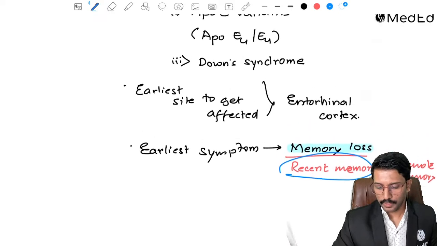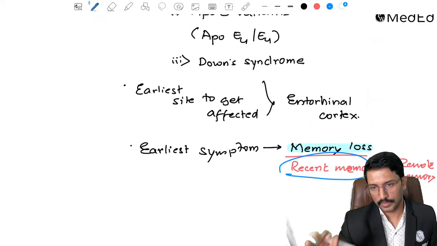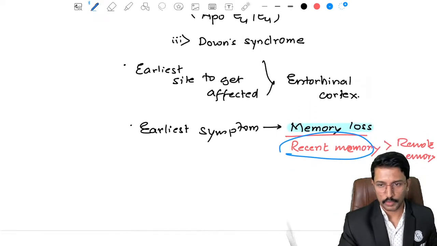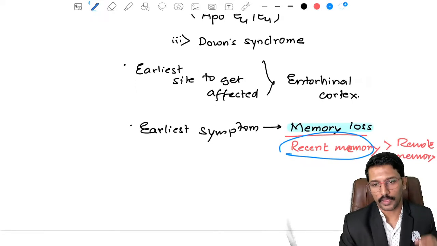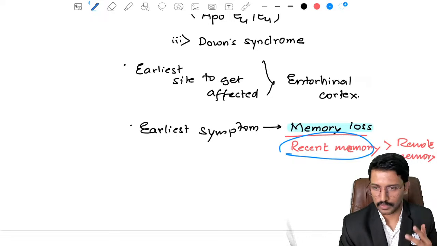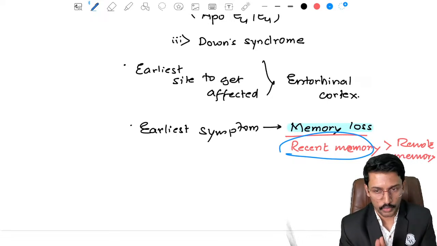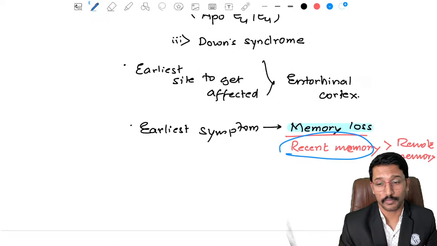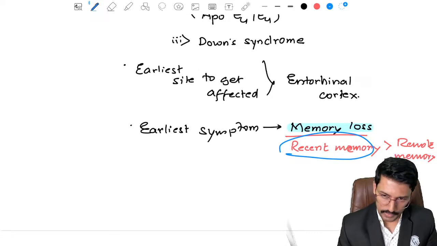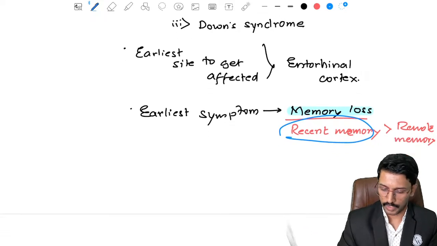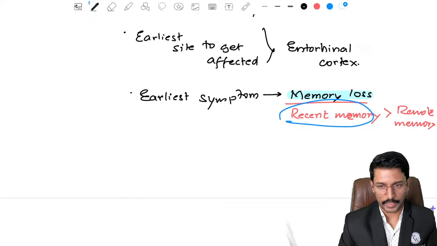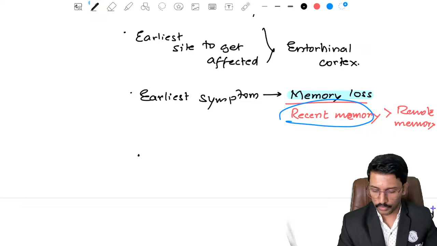Now I'm not getting into the treatment of Alzheimer's disease because pharmacology they will cover. Primarily focus on some recently FDA approved drugs: one is targeting the amyloid beta protein, and there is another which is mainly approved for the treatment of agitation. That will be covered in pharmacology. I will give you a few more points about Alzheimer's disease, and then we will wind up for today, and then we will connect in the next session to discuss some more important points.